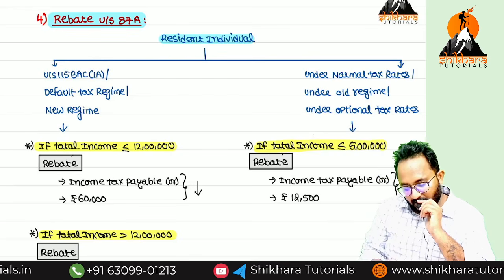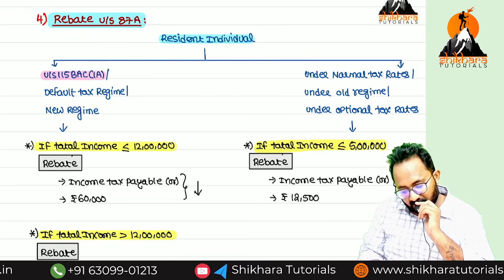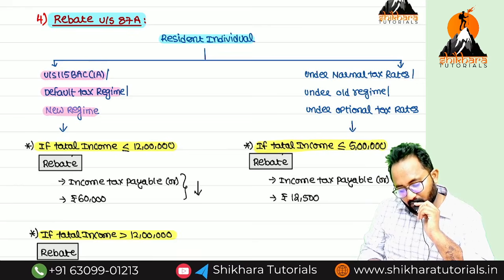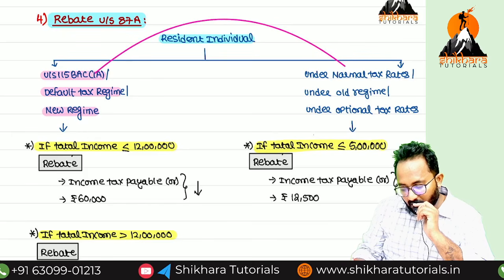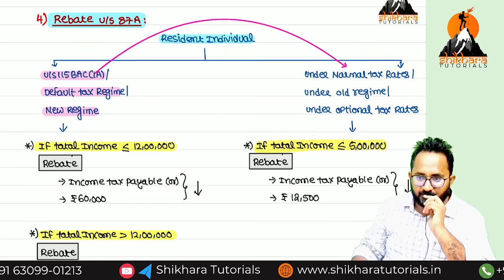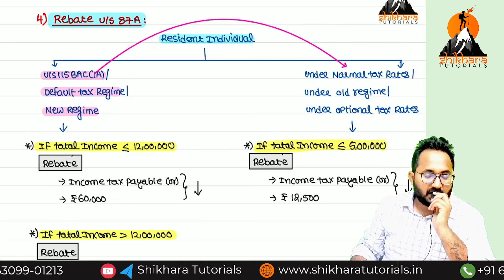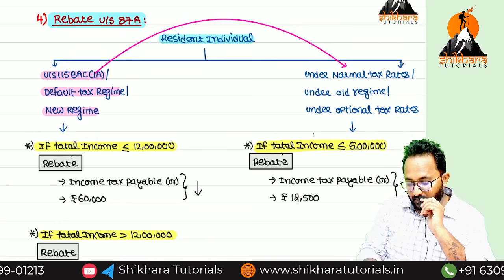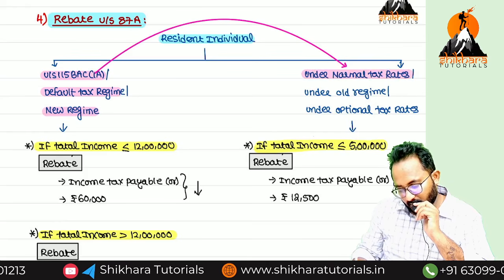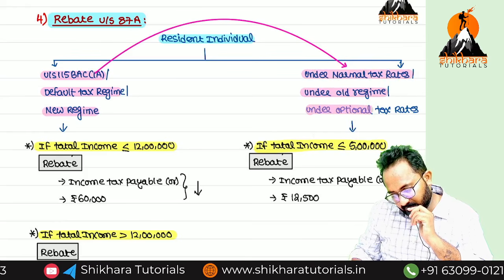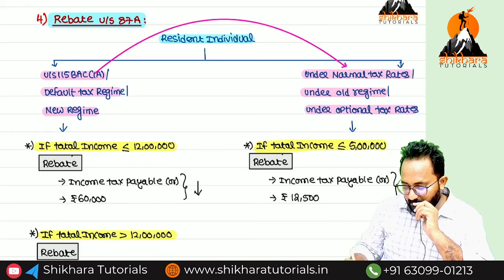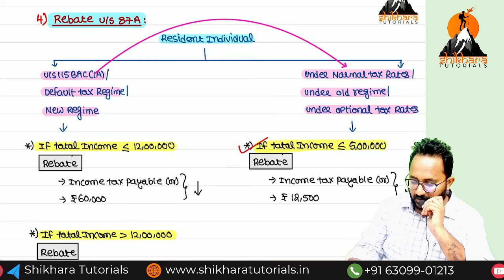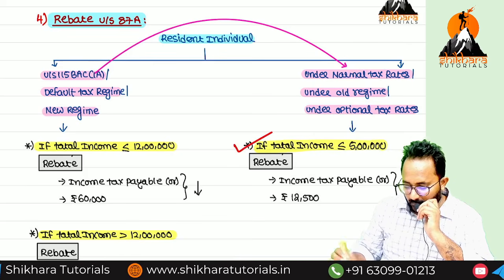What are the two regimes? 115BAC(1A), the default new regime. If they don't want to follow this, they can follow what? The normal, old, optional regime, right? Under which regime is rebate available? Both the regimes. Under both the regimes the rebate is applicable. First I will discuss the normal, old or optional regime.